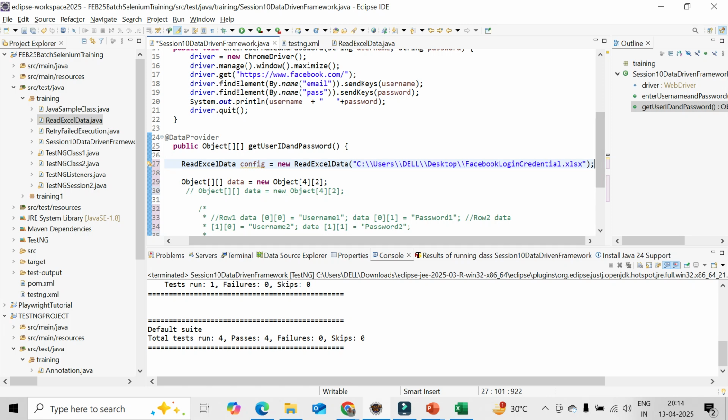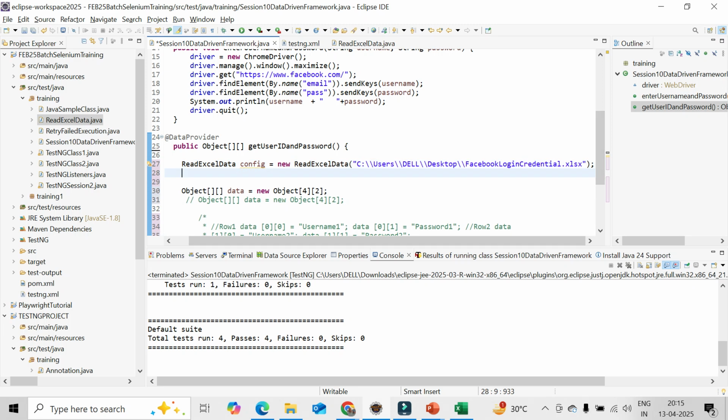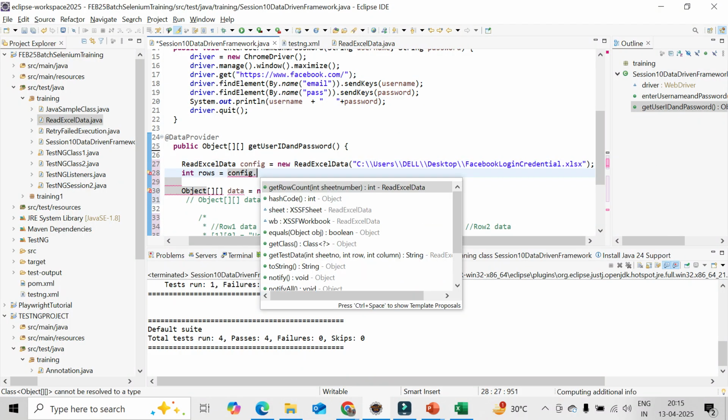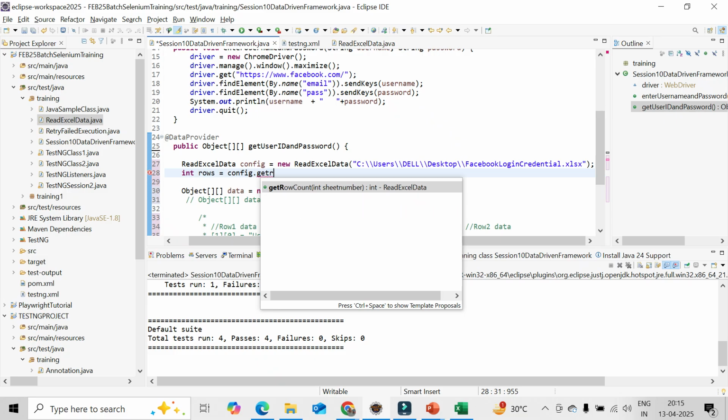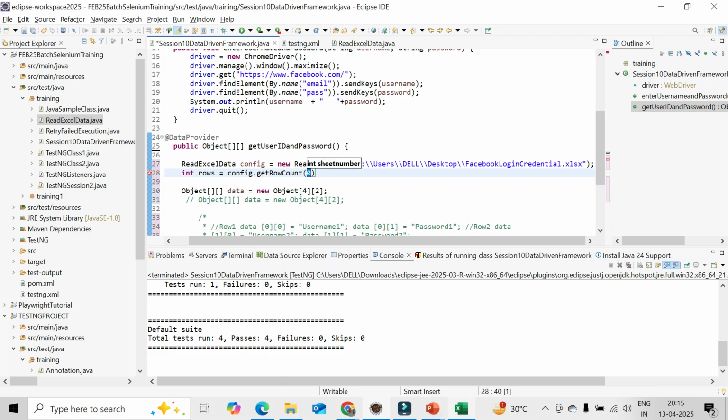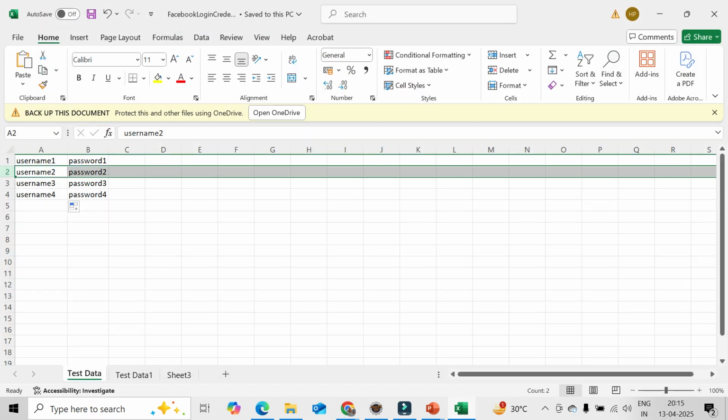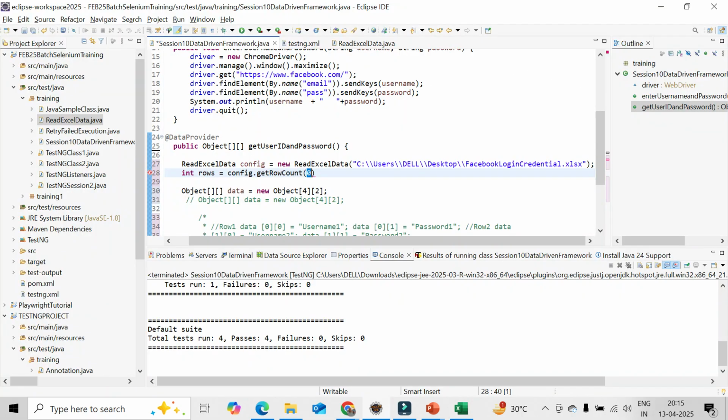Okay. Then what I will do, I'll need to understand how many rows of data I want to read. So I'll be creating an integer rows, because the rows method is called and returns that type. Now I'll call that object, and then we'll call the get row count method, right? You could see here. And what is the index? In which sheet is it? First sheet. So the index is 0. So I'll be giving the index as 0, because it is available in the first sheet.